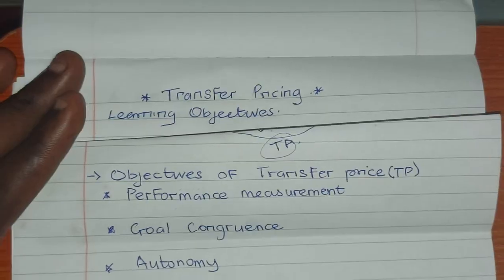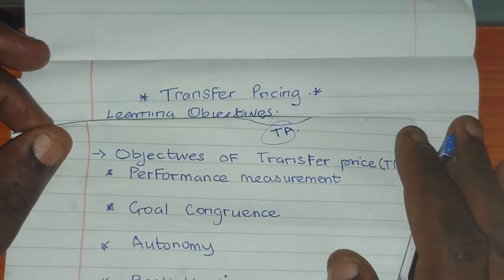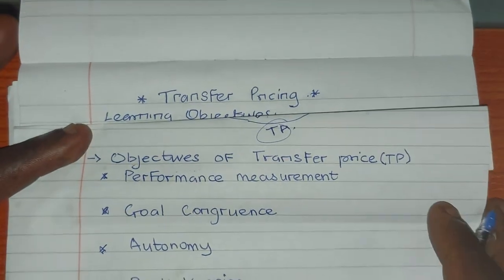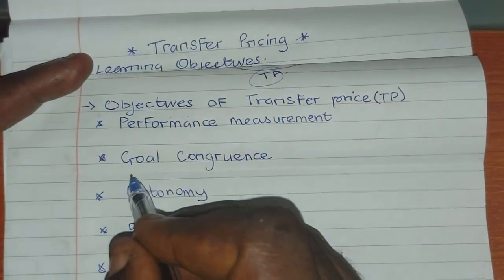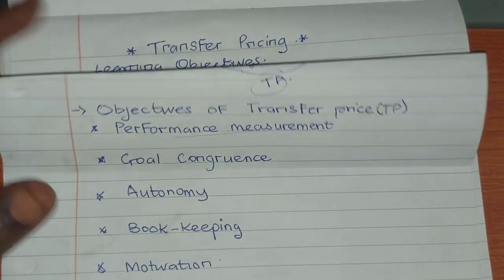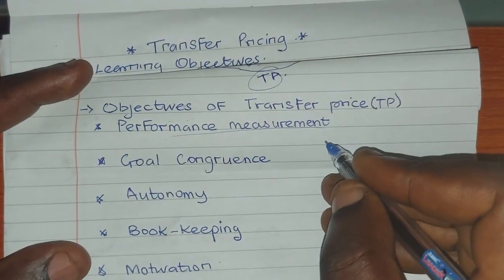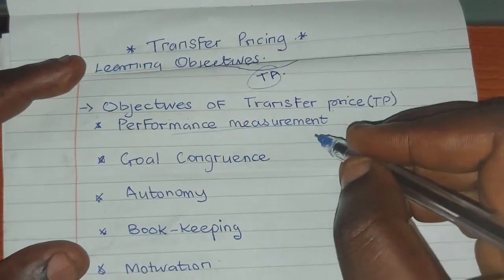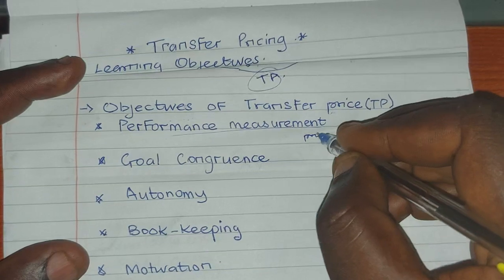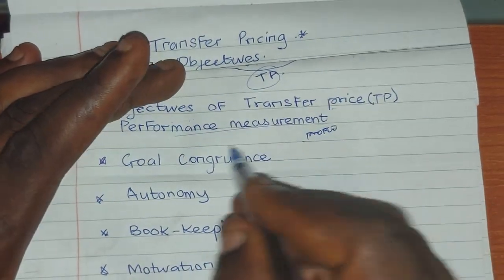All right. Now let's look at the objectives of transfer price. Number one, we have performance measurement. As a divisional manager, each manager will be measured by the profits made.